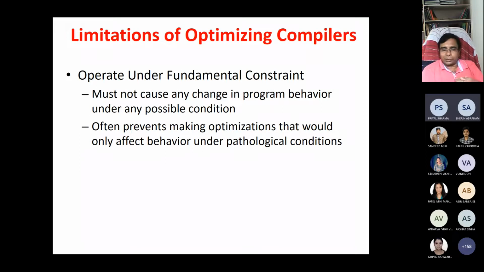Another most important thing is the limitation of the optimizing compiler. It operates under a fundamental constraint, that is, it must not cause any change in program behavior under any possible conditions. That means whatever a program is supposed to do, it should do. It should not change the fundamental behavior of the program.